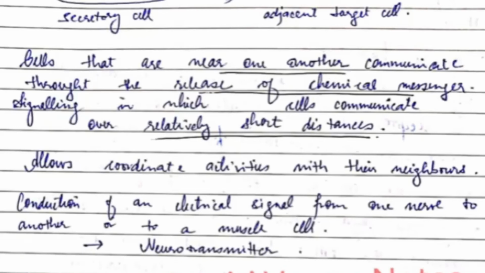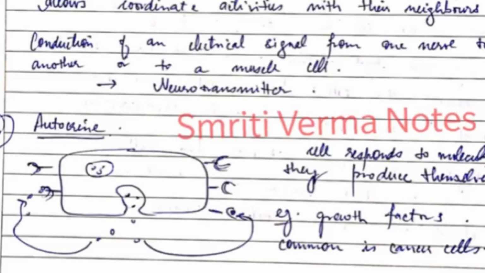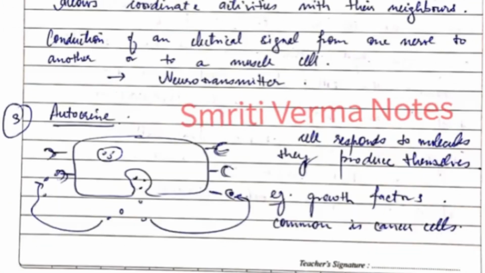Now, the last type of mode is autocrine. Do draw the diagrams, I'm repeating again and again. In autocrine, the cell responds to molecules they produce themselves. That means they are producing and then they are taking it on their own. Example, growth factors, that is commonly in cancer cells. So we studied three modes of signaling, that is autocrine, paracrine and endocrine.